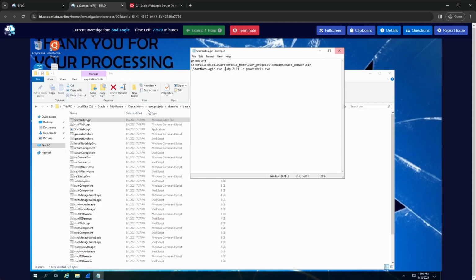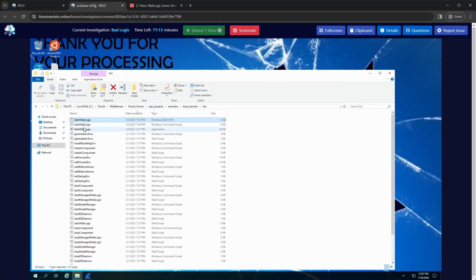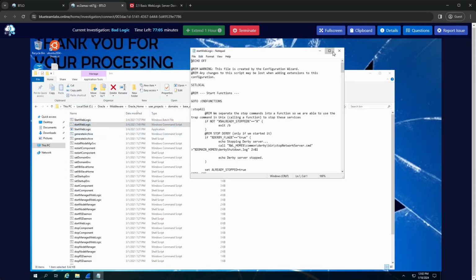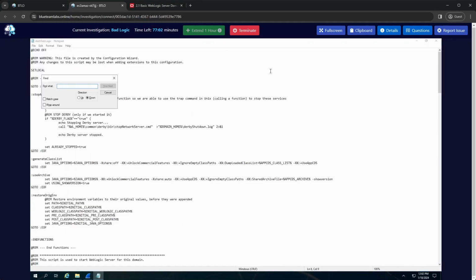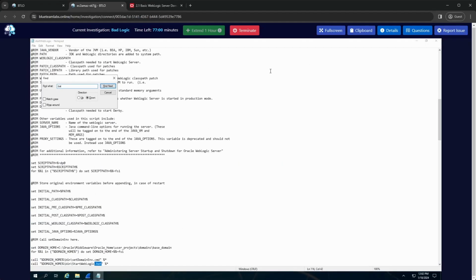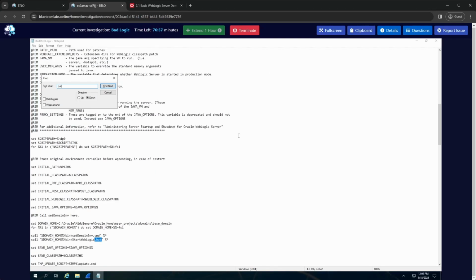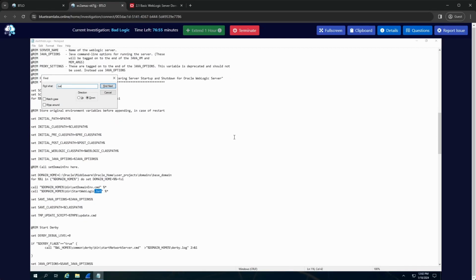Okay, so how's it getting called though? Let's take a look at the command script, see what's in there. So let's search for the batch file. Yeah, that's pretty sneaky. So the actual legit start WebLogic is calling the batch file, which means every time it restarts or starts WebLogic, it's going to call that batch file, which will call the netcat. I'm assuming it's netcat. It might be doing something like netcat. I don't want to run it and find out it's doing something way worse.